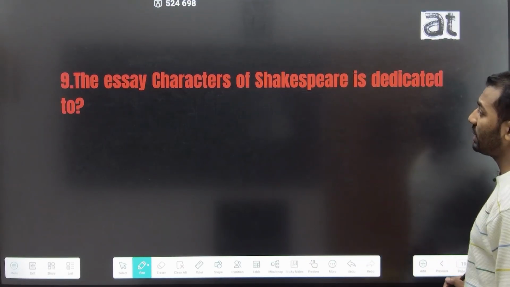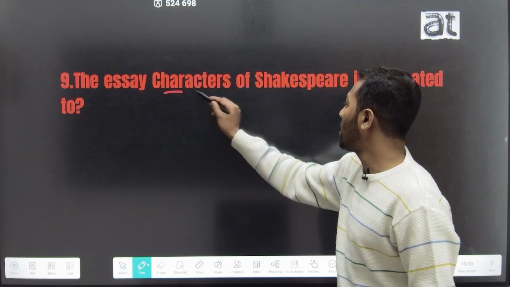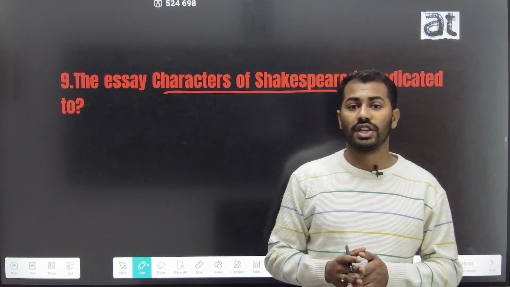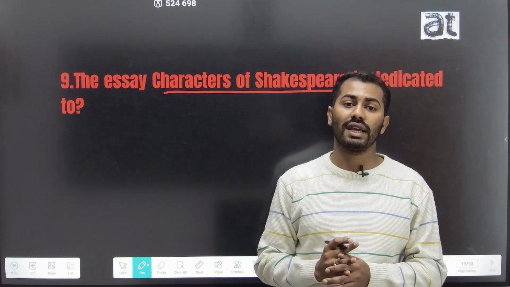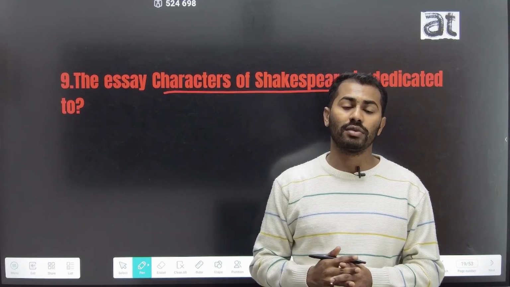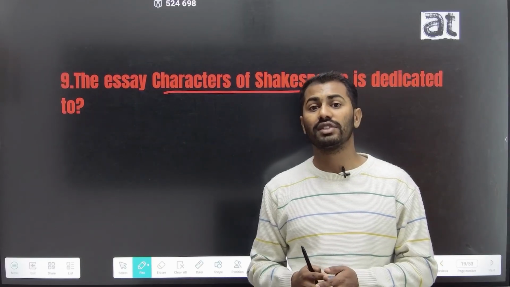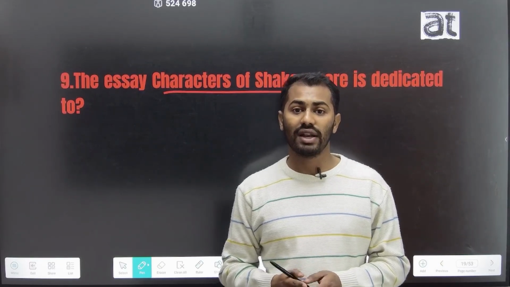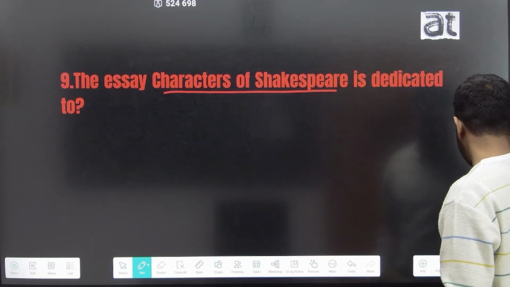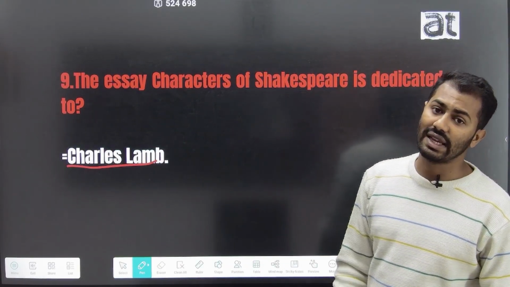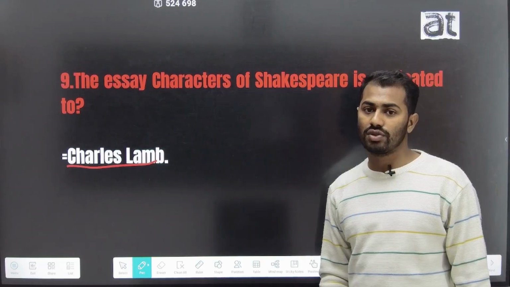The ninth question is the essay Characters of Shakespeare is dedicated to. The essay Characters of Shakespeare is one of the most important essay collections by one of the most important essayists of the early 19th century, William Hazlitt, and this work is dedicated to his beloved friend Charles Lamb. William Hazlitt's essay Characters of Shakespeare is dedicated to Charles Lamb.